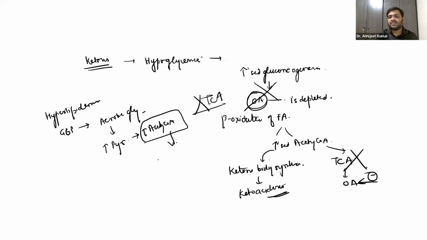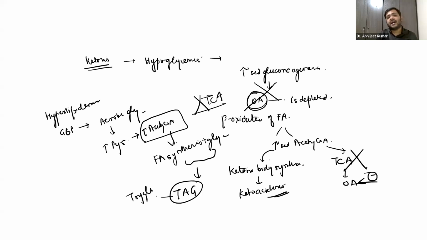So fatty acid synthesis will take place, and this fatty acid combining with glycerol will result in the formation of triacylglycerol or triglycerides, hyperlipidemia. And that is why in a von Gierke's disease patient the plasma is milky white, due to this triglycerides. And you can see how it is coming from glucose 6 phosphate.